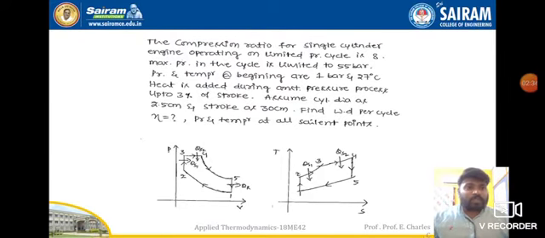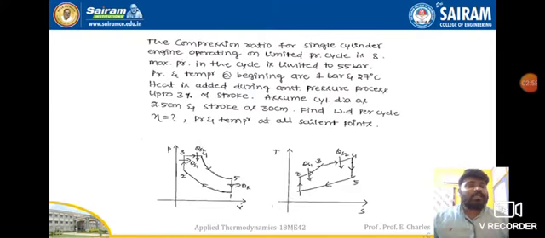Assume cylinder diameter as 2.5 centimeters, and the stroke as 30 centimeters. So here it is given as bore diameter and stroke. Bore diameter capital D is equal to 2.5 centimeters. Stroke length capital L is equal to 30 centimeters.